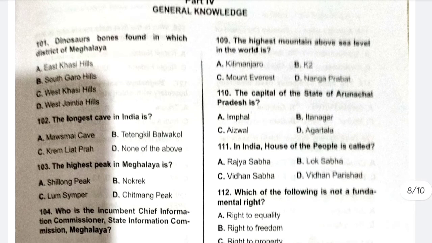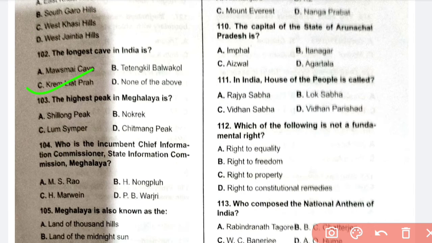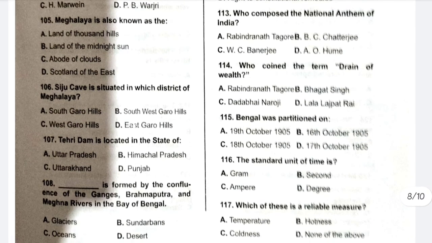Okay, welcome to GK, general knowledge. Dinosaur bones are found in West Khasi Hills, C. The longest cave in India is Krem Liat Prah. Peak in Meghalaya is A, Shillong Peak. Who is the incumbent chief information commissioner? State Information Commissioner of Meghalaya is H. Nongpoh, B. Meghalaya is also known as the abode of clouds, C.